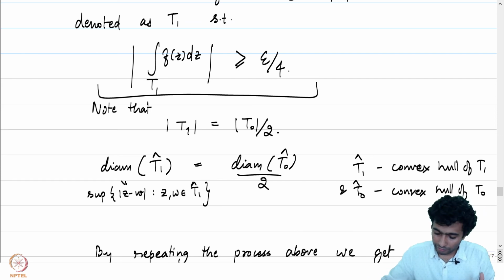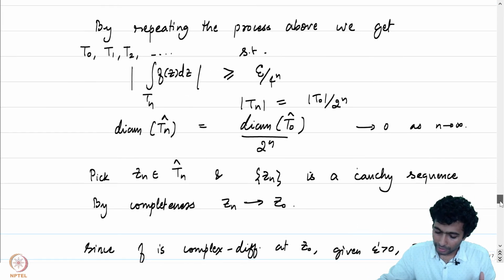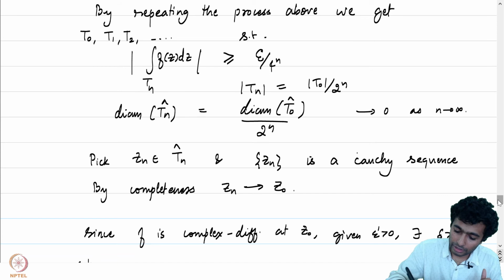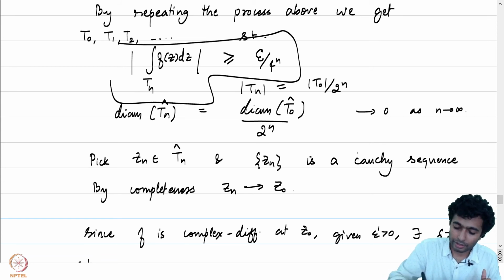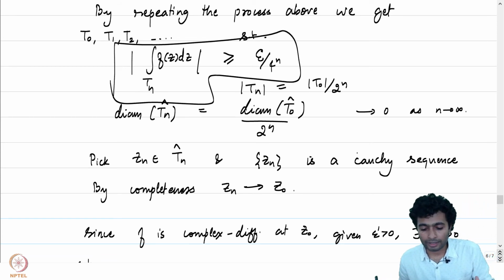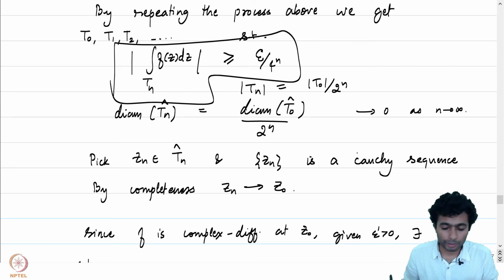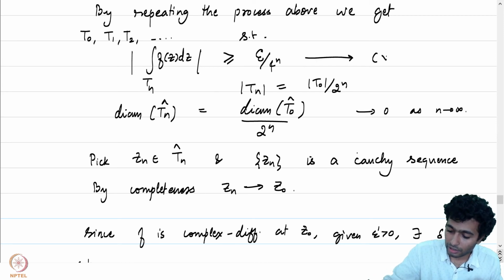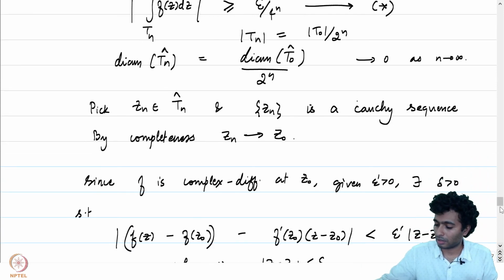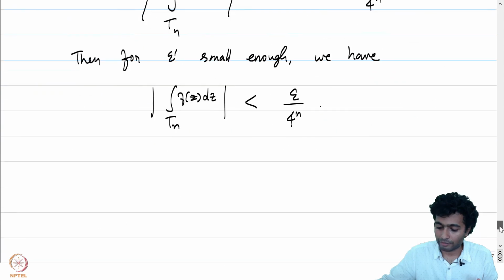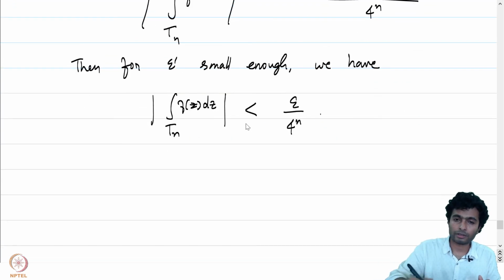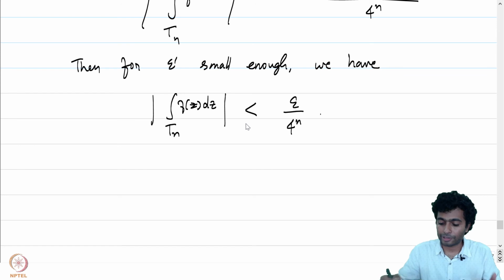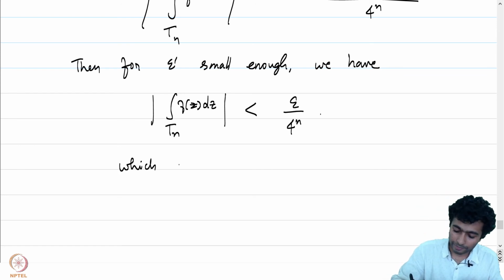This is how T1 was picked, and by repeating the inductive process, we had picked Tn in such a manner that the integral of f of z dz over Tn has absolute value greater than or equal to epsilon by 4 to the power n. So let's call this star, and we have just concluded that for n large this is less than epsilon by 4 to the power n, which is a contradiction to star.